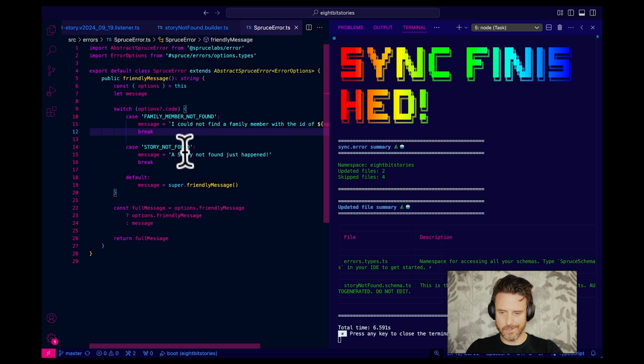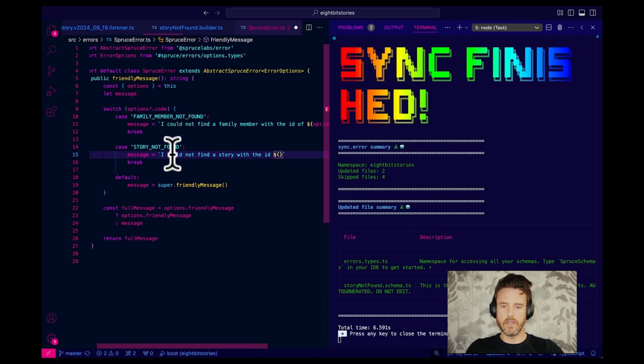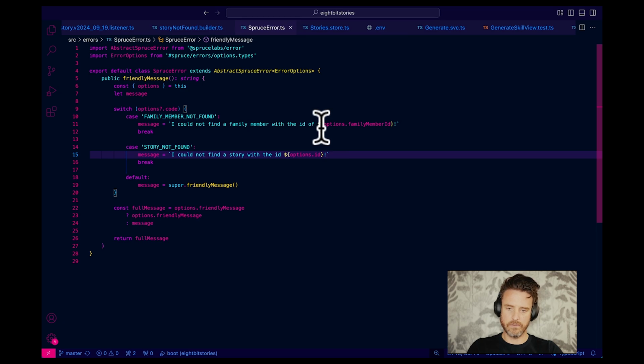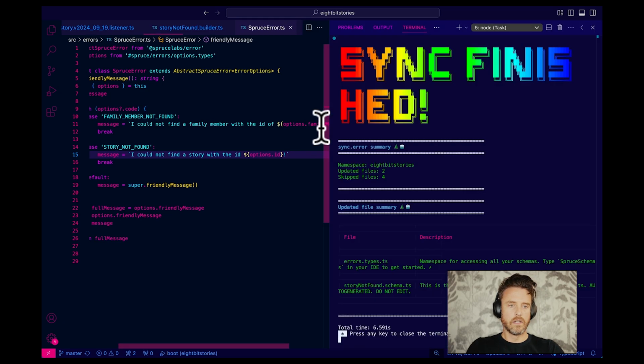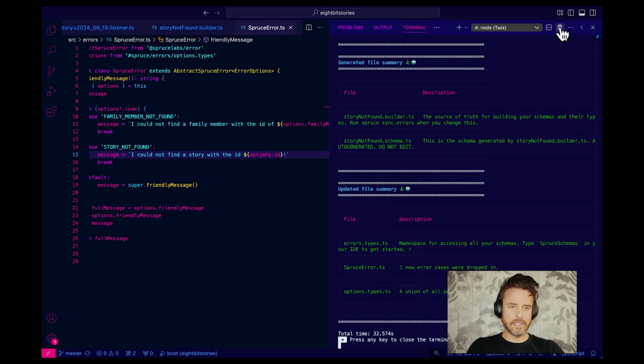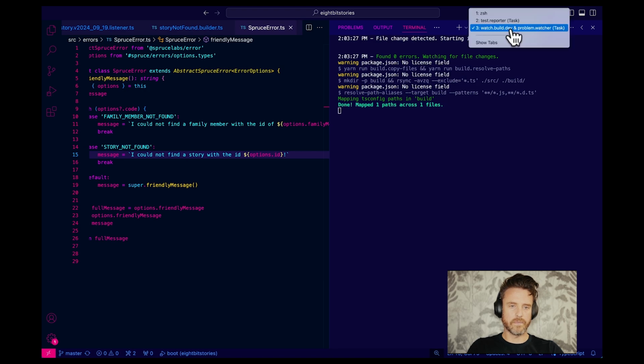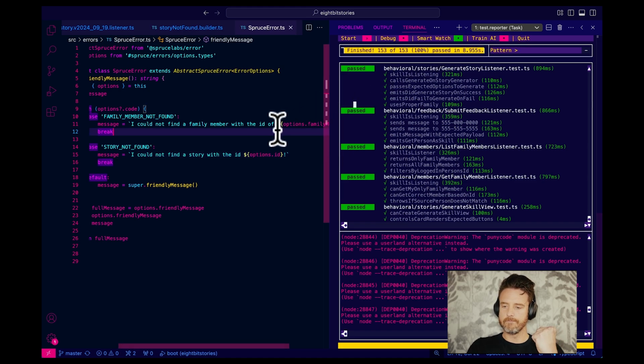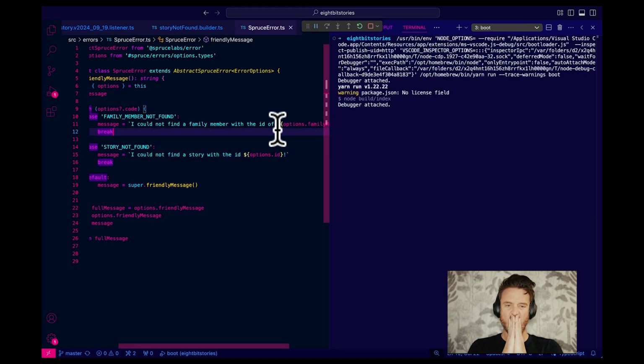That's an awful error message if you ask me. Let's see this. I could not find a story with the ID. Let's use the template literal. Options.store.id. Bang. Let's see. I hit Control tilde a few times to hide that. That looks good. So let's kill this. Let's kill that. I just want to clean up my windows here. Got an extra Zish window open from the last thing. Gotta kill that. All right. Is it time? Command U.